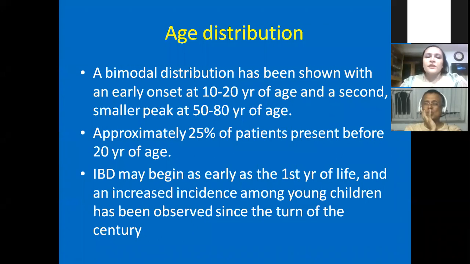So age distribution, if you see, we always see a bimodal age distribution. We are concerned with those having onset less than 20 years, and there is a second peak that usually occurs above 40 years, but mostly 50 to 80 years. Approximately 25% of the patients present before 20 years. So pediatric onset disease is a good chunk of inflammatory bowel disease. It may begin as early as the first year of life, and an increased incidence among young children has been noted, especially of Crohn's disease, as we have turned the century. After 2000, the disease has been increasing all over the world.